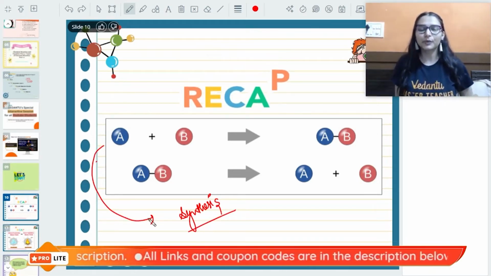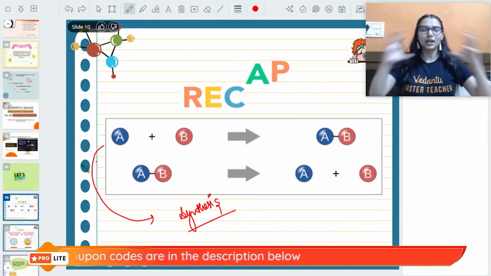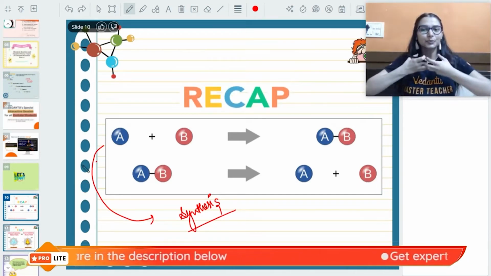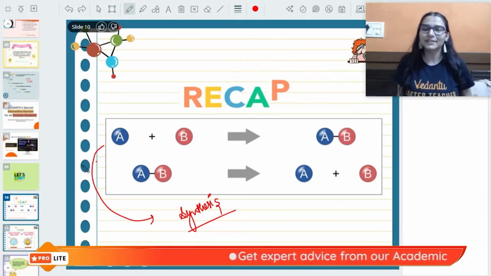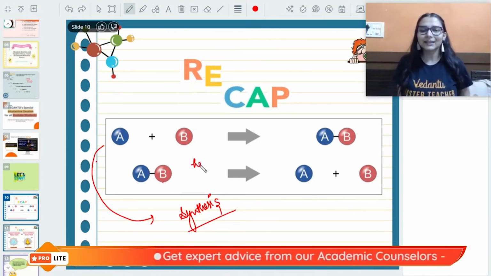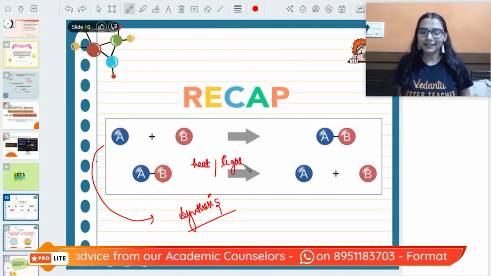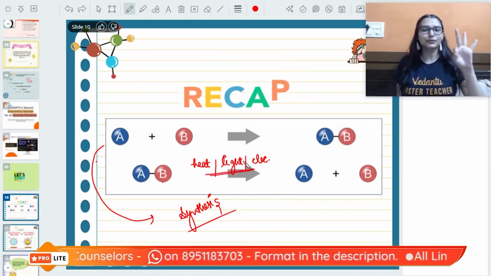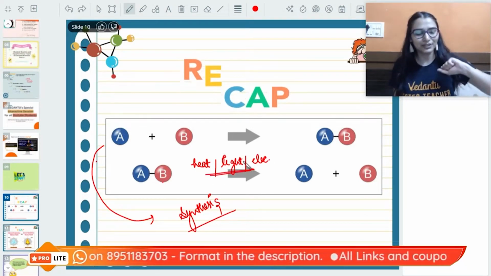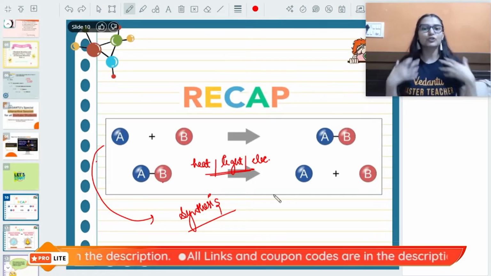Then we talked about the decomposition reaction, opposite of combination. One single substance is broken down to give us two or more than two other substances. This can take place either in the presence of heat or light or electricity. Depending on that, we have three different types of decomposition reactions, plus they are usually absorbing the heat.